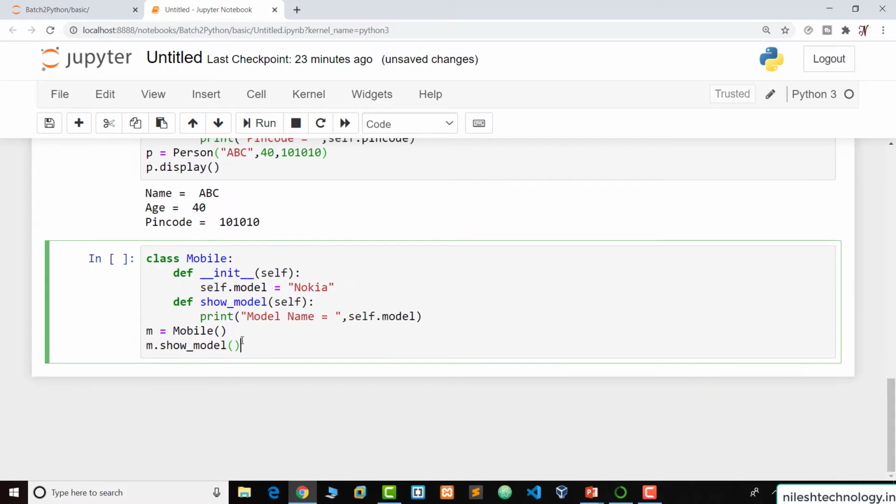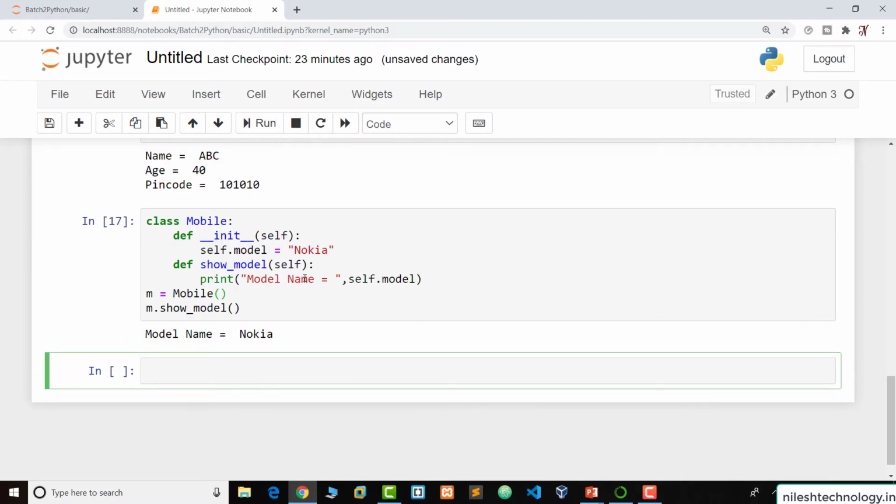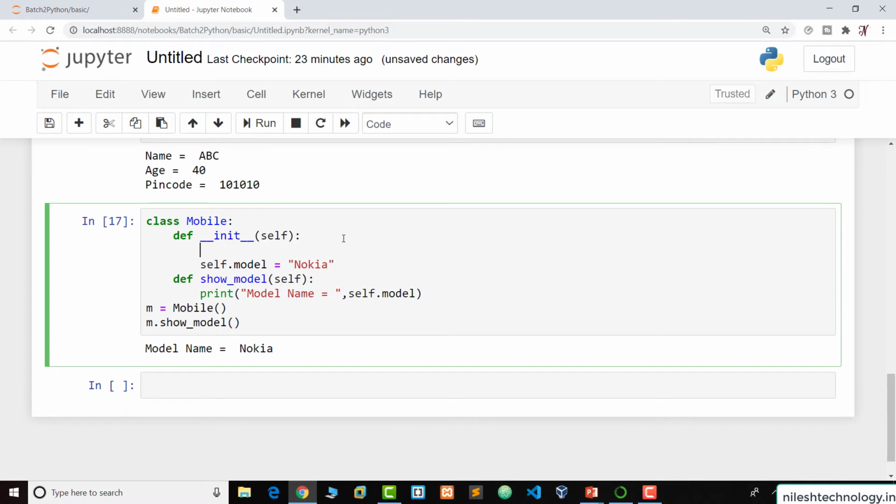So when we create the object, the constructor is called. Inside this constructor we set the model equal to Nokia, and when we call the show_model function, see, inside show_model we print the model name Nokia. So run, and this is the model name Nokia. This self.model, this property or variable, is known as an instance variable. When we convert any variable by using the self keyword, self.anything, then this variable is automatically converted to an instance variable.